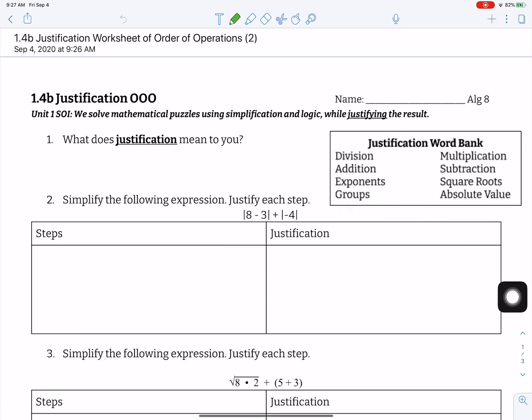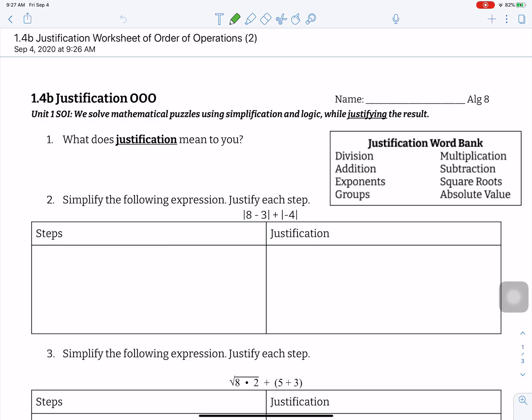And I'm not really looking for complete sentences in this case. I'm really looking for, can you tell me what you did? And what I'm really having you do is slow down your thinking and say, oh, I need to do this first because. If this was on an IB rubric, giving me one word answers is not going to put you in the 7-8 category. It can get you into the 5-6, but it can't get you higher than that in terms of being able to really understand that.